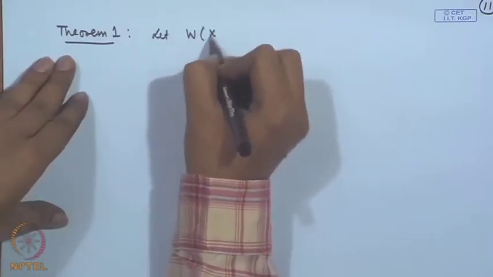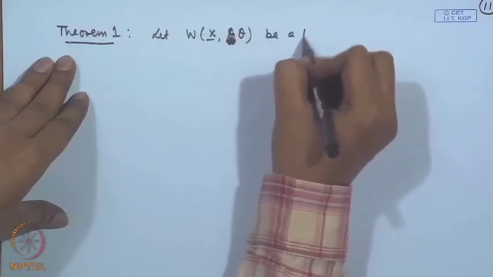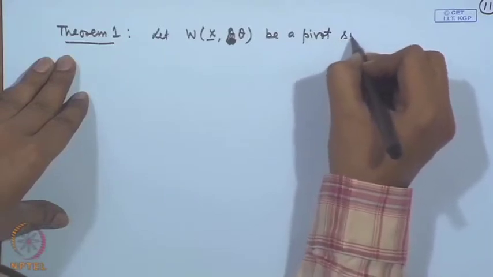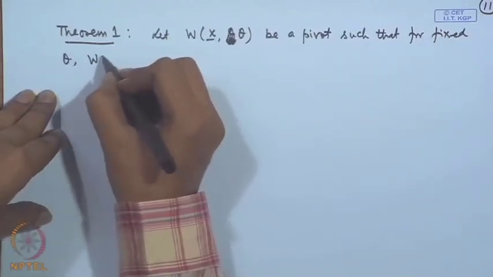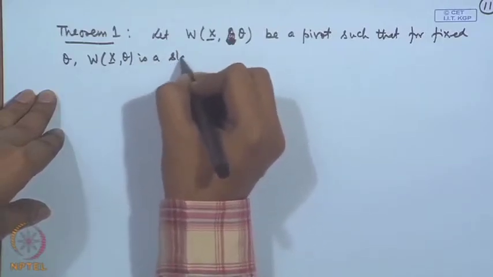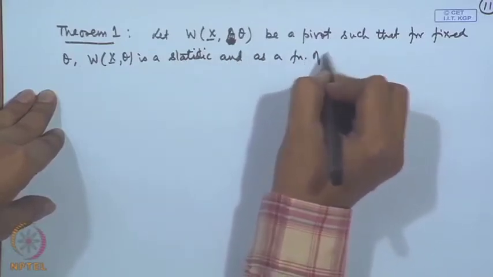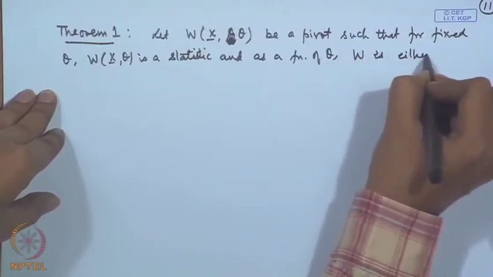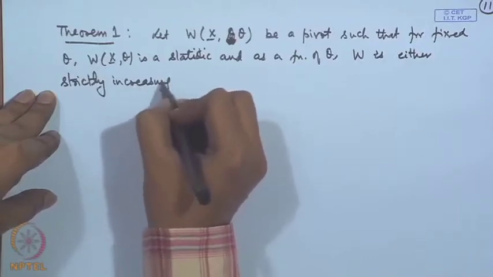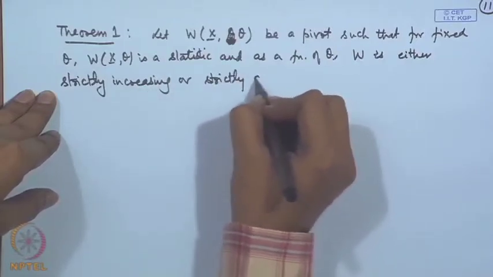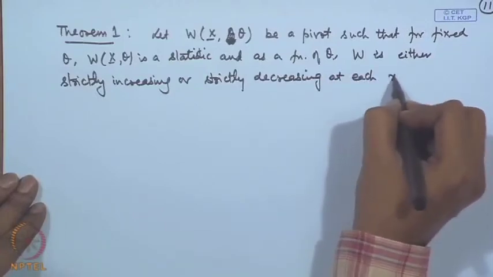Let w x theta, so I am taking one dimensional case for parameter, so I will write just theta here, be a pivot such that for fixed theta w x theta is a statistic, and as a function of theta w is either strictly increasing or strictly decreasing at each x.